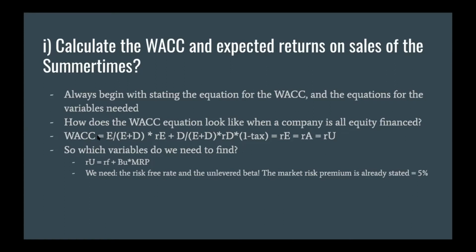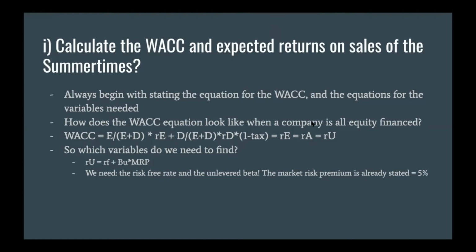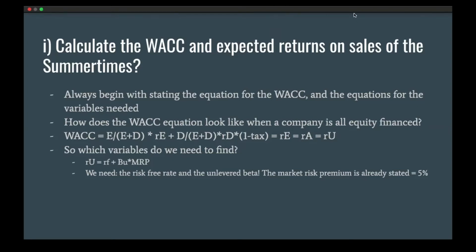The WACC will be the same as the return on assets, the unlevered return, and the return on equity. So what we have actually done when calculating the WACC or the unlevered return is receive the return on assets immediately, since it's the same. Does that answer your question?